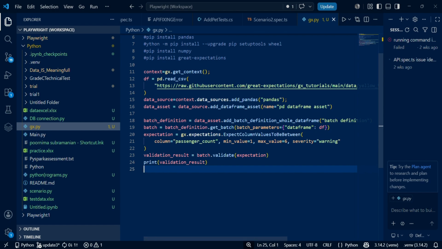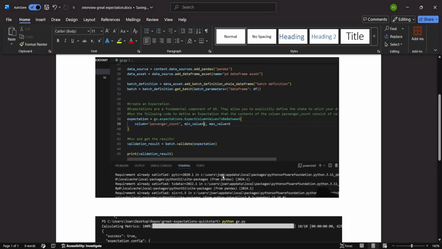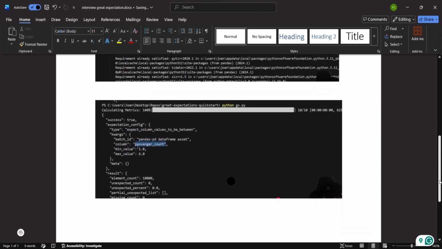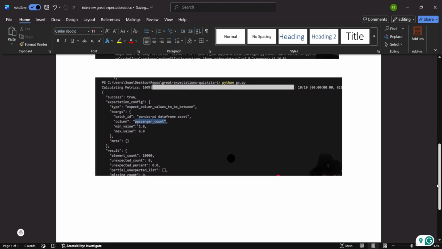expected value. So whatever the data quality check, suppose we are checking the mandatory value fields, or if we're checking the data type, the column should be of a data type, what is that? It is an integer, or it should be a string, or if it is a mandatory field. So now what I'm showing is, after running that code, due to some error, I'm just showing the screenshot.